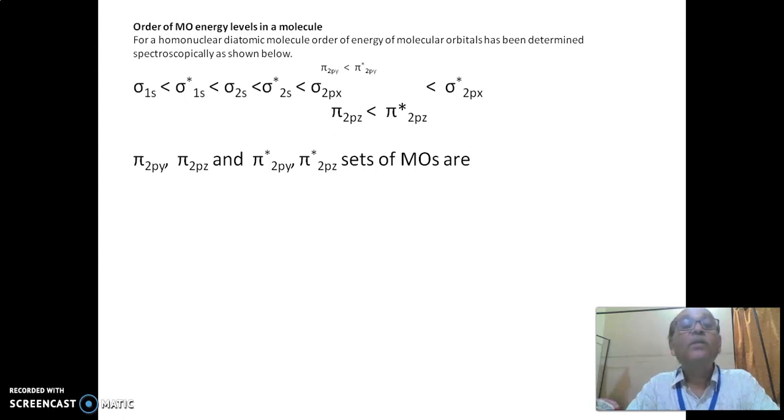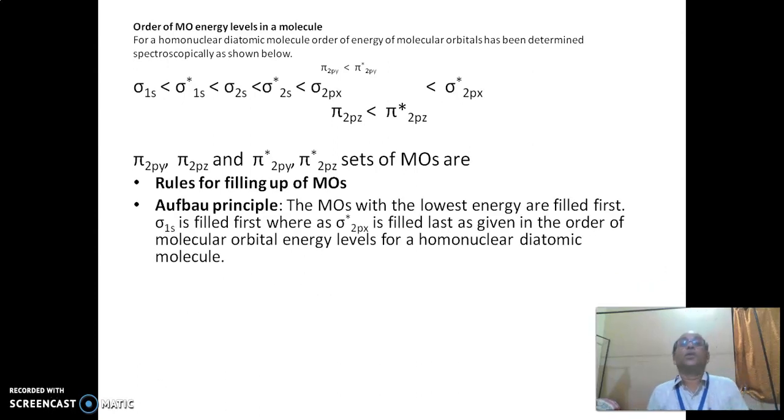The electrons will enter sigma 1s, sigma star 1s, and sigma 2s, sigma star 2s. Then it moves to sigma 2px, sigma star 2px, and pi 2py, pi 2pz, and pi star 2py, as shown below.